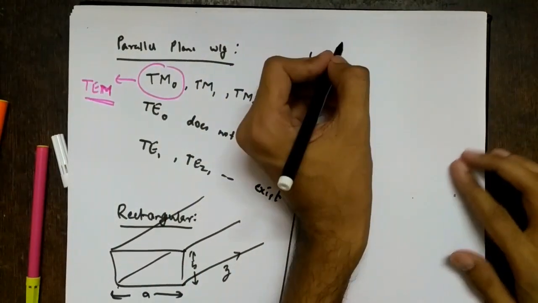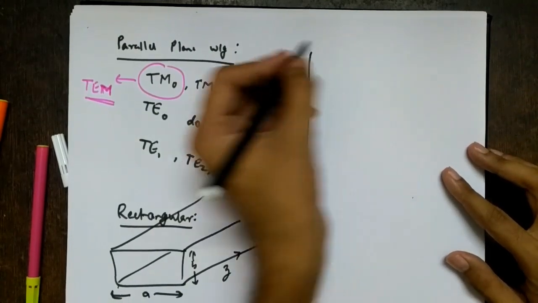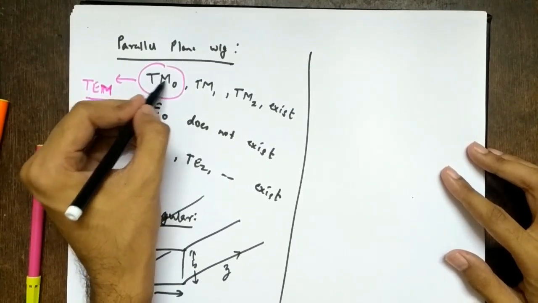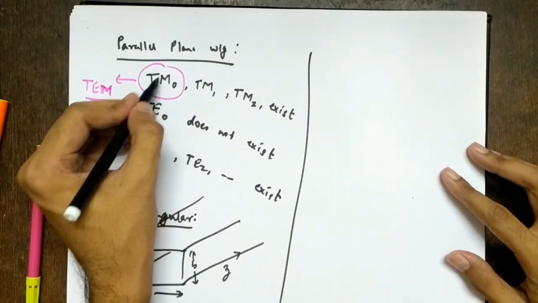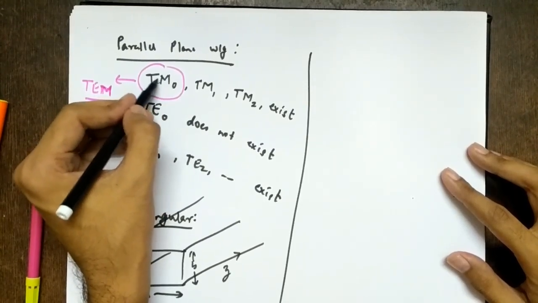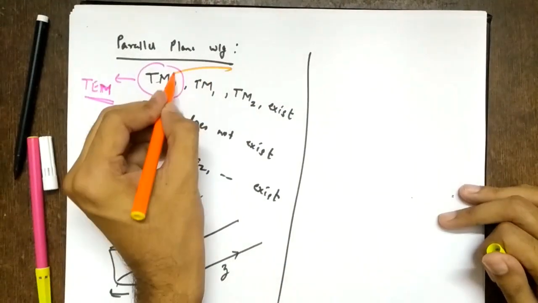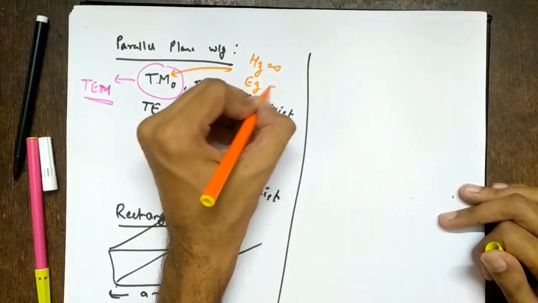we again had TM and TE modes, and what is TM mode? TM mode is transverse magnetic mode. So the magnetic field is transverse to the direction of propagation, so there is no component of magnetic field in the direction of propagation. So for TM mode, Hz equal to 0, Ez not equal to 0.